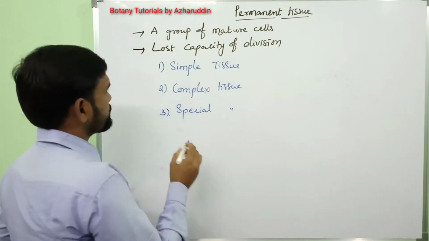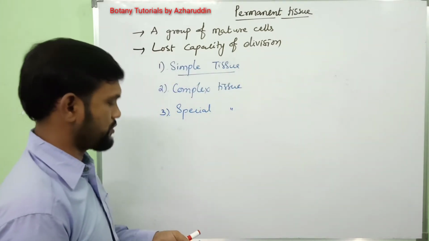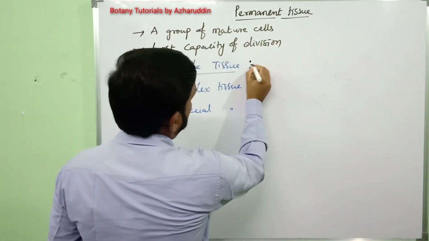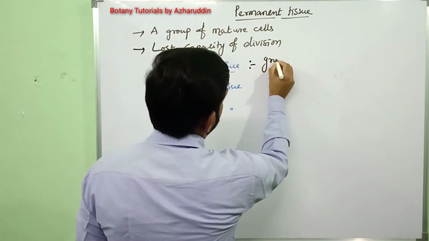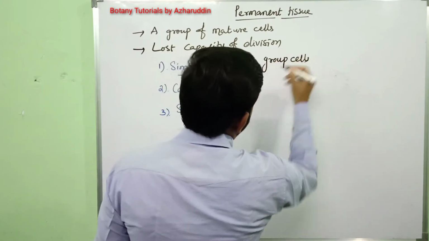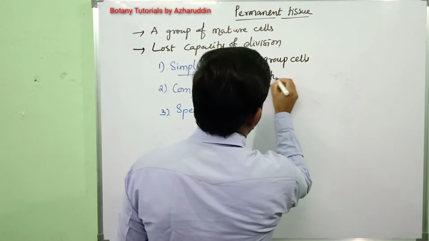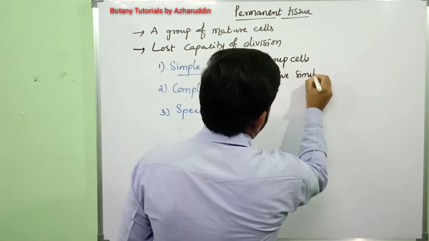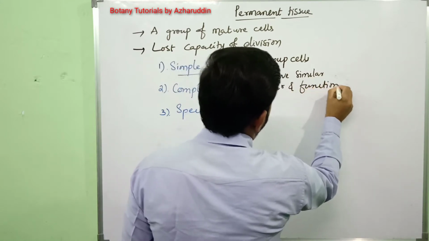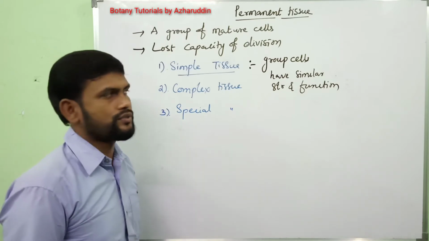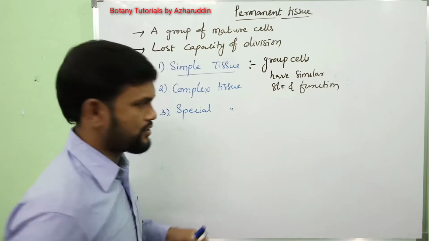In that, first one, this is simple tissue. What is meant by simple tissues? Simple tissues are also a group of cells. They are a group of similar cells, which have similar structure and function. A group of cells which have similar structure and function are called simple tissues.